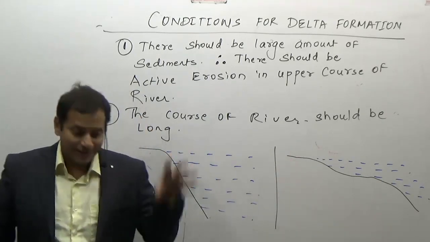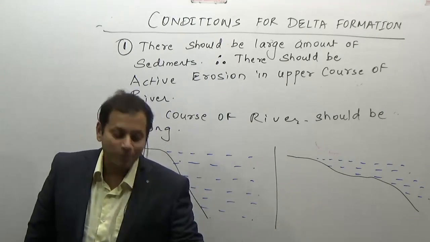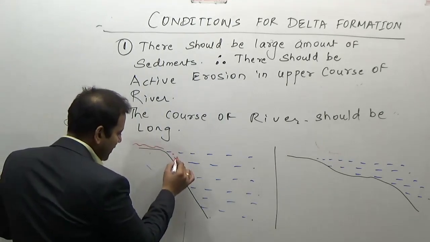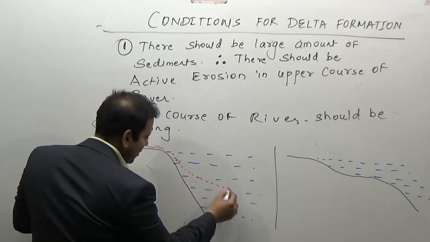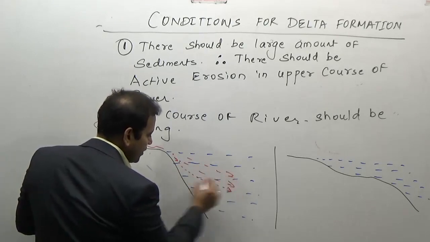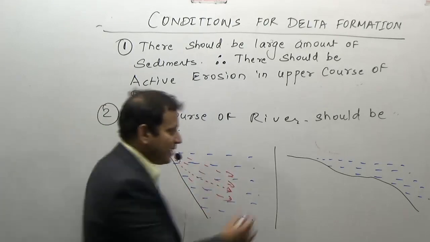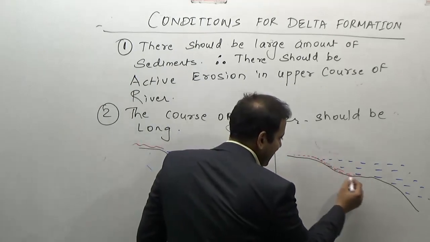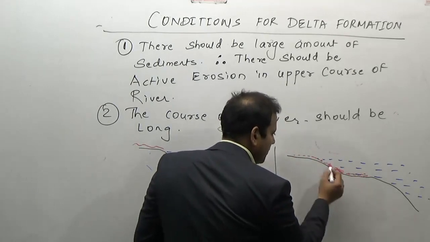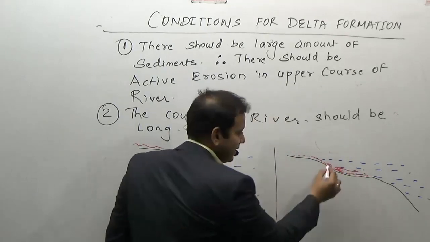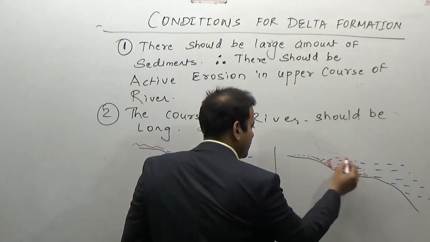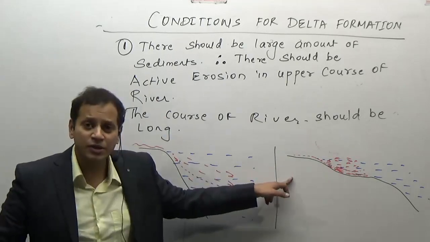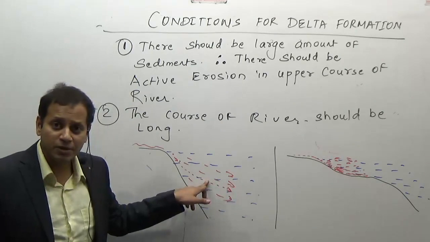Obviously not, for delta formation. Delta formation requires deposition of sediments. If the river brings sediments here and deposits them, they get lost deep inside the sea because of ocean currents and ocean waves. But on the other hand, if the river brings sediments here, even the ocean currents and waves carry the sediments and deposit them here. Over a period of time, this deposition goes on increasing and results in the formation of a delta. So the third condition is a shallow sea coast, not a deep sea coast.